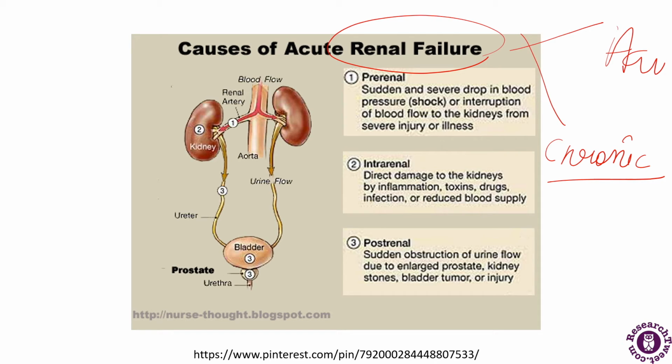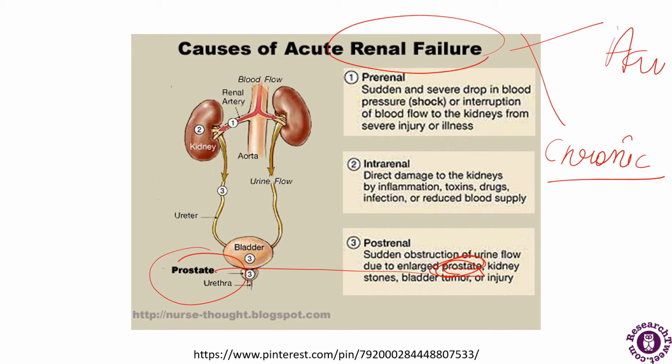Third is the sudden obstruction of urine flow due to an enlarged prostate, kidney stones, bladder tumor, or injury. So this is the third cause of renal failure. The prostate, which I am talking about, is represented here.